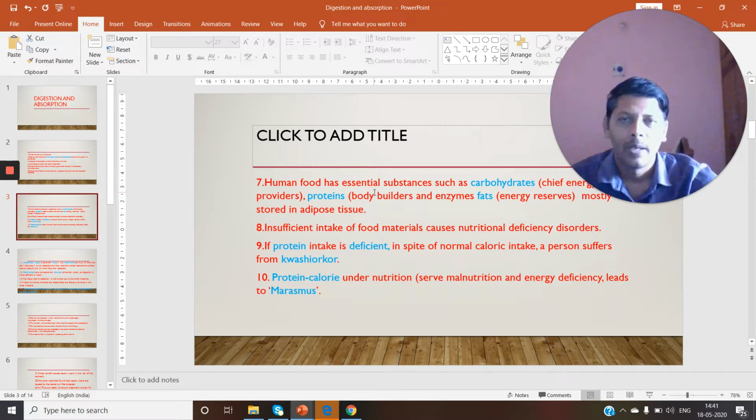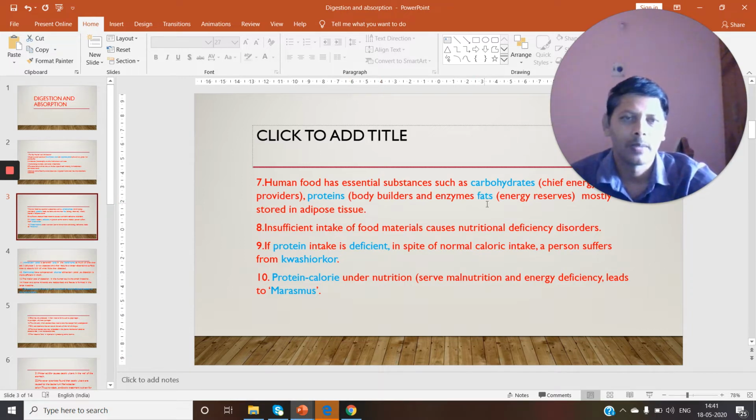Carbohydrates. And proteins are bodybuilding food. They're bodybuilders. And enzymes, our body has so many enzymes. Digestion is also carried out by enzymes. Those enzymes are chemically proteins. Most of the enzymes are proteins. And proteins are called bodybuilding food.